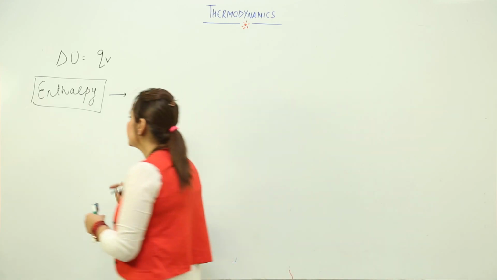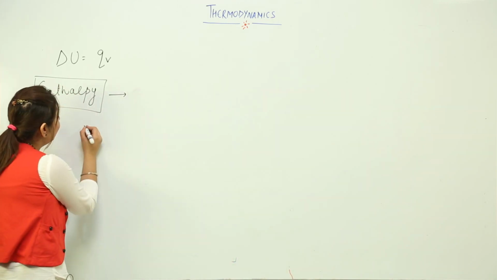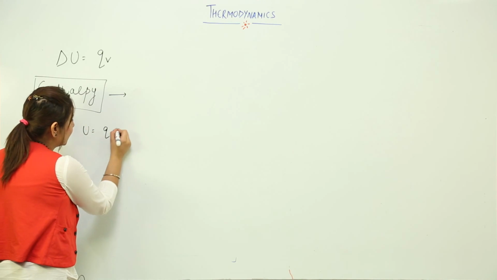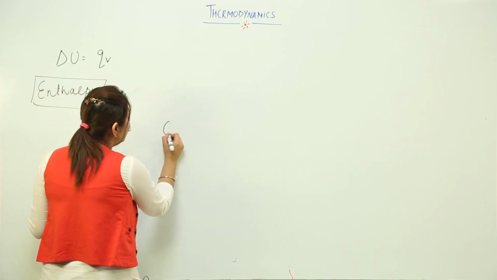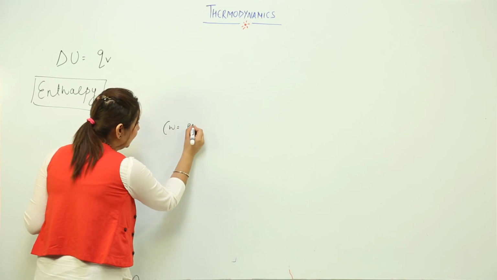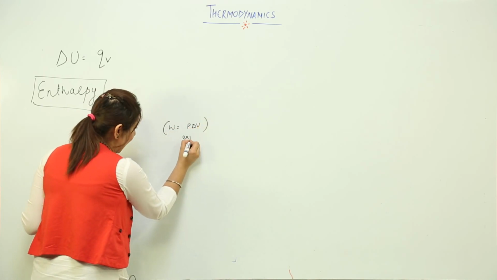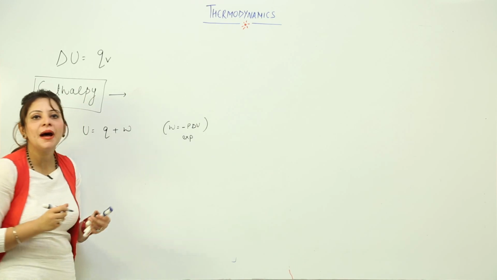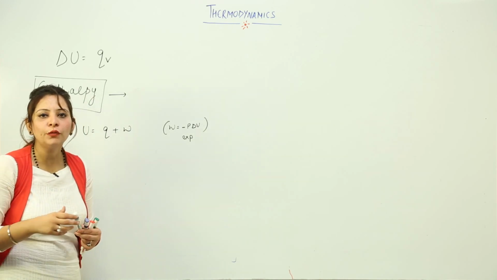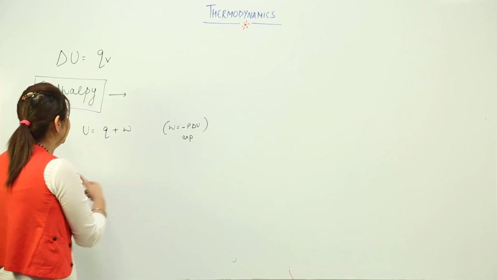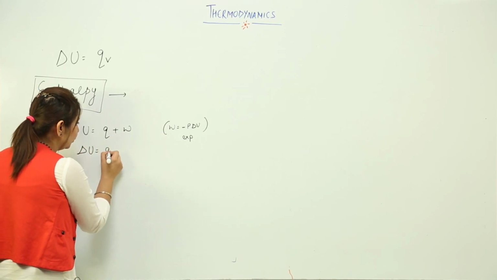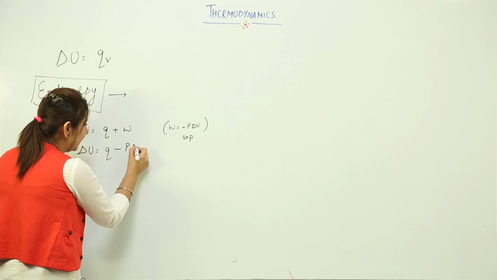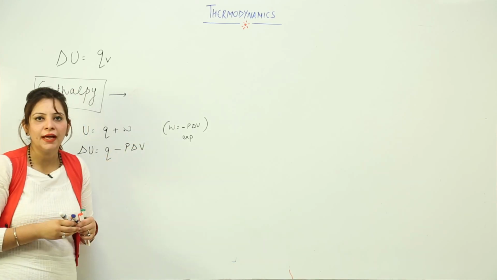So let us see. We know so far that delta U is equal to Q plus W. We know that from the first law of thermodynamics. We also know that W is equal to P delta V, and if it is expansion, we take W as minus P delta V. So we are going to put this value here. So what we are getting is change in U, delta U, is equal to Q minus P delta V. This is what we have.